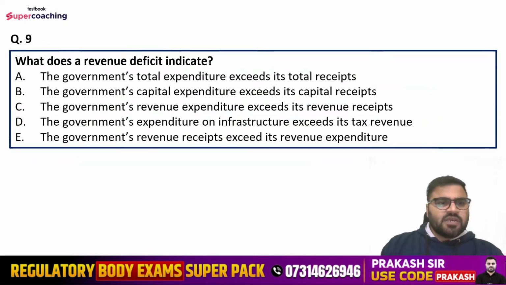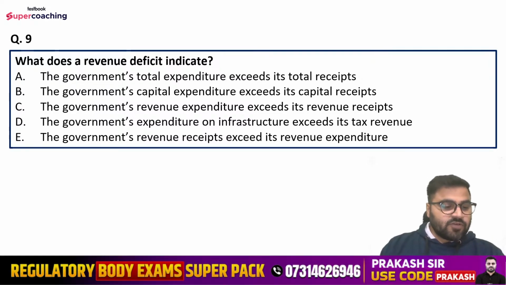Question number 9 is, what does a revenue deficit indicate? Options are, the government's total expenditure exceeds its total receipts, the government's capital expenditure exceeds its capital receipts, the government's revenue expenditure exceeds its revenue receipts, the government's expenditure on infrastructure exceeds its tax revenue, or the government's revenue receipts exceed its revenue expenditure.